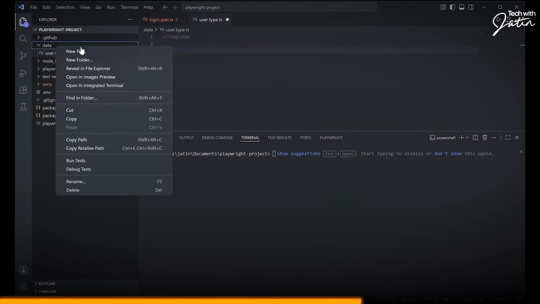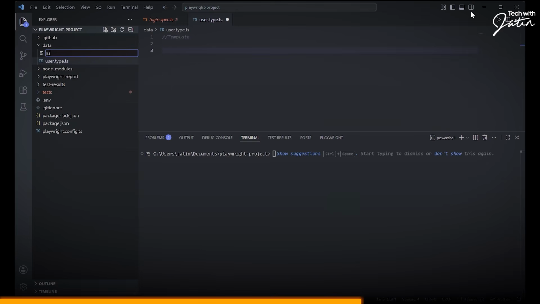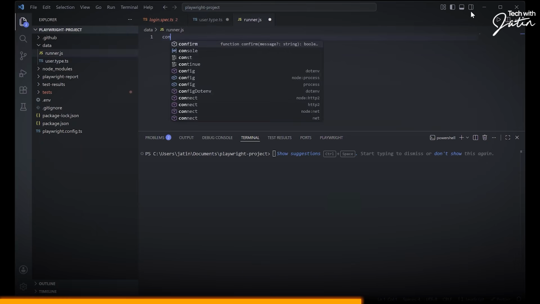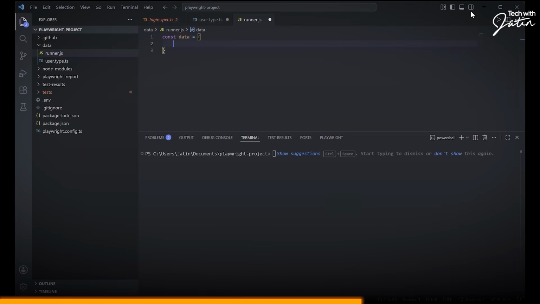How do we create that? Let me just quickly create a runner.js file over here. And I'll just say const data equal to, I can write it like this. Email address, colon, whatever, jatin@gmail.com.